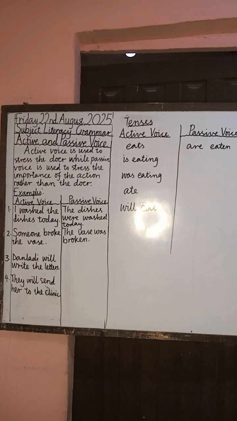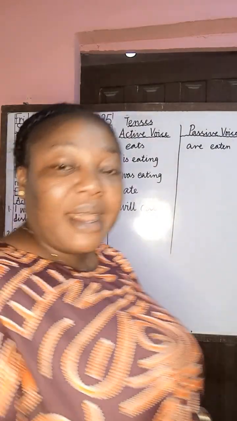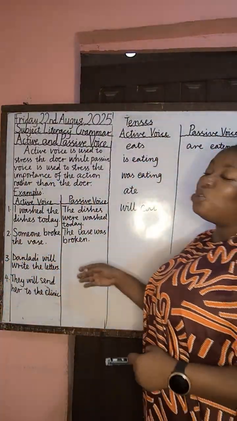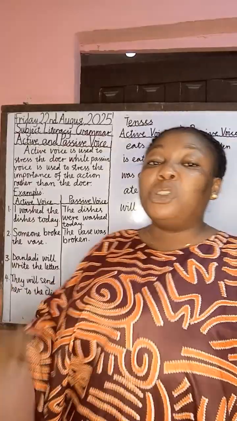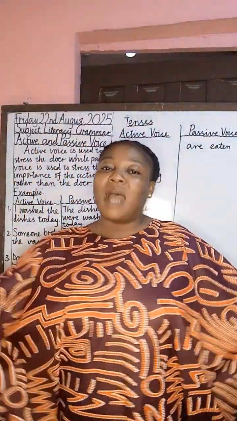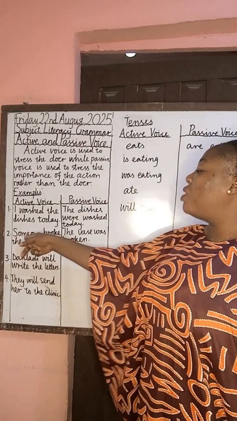Now, passive voice is used to introduce the doer of the action by using by. I said passive voice is used to introduce the doer. If you want to introduce the doer of the action, the person who performed the action, you will use by. Now, let's assume I want to write this and I want to make use of someone.